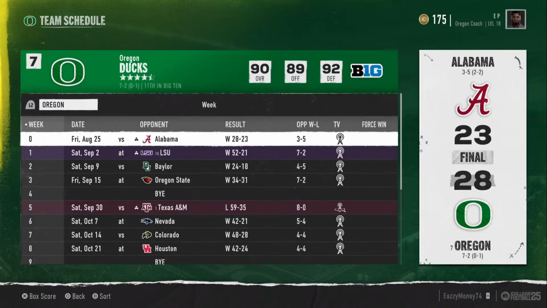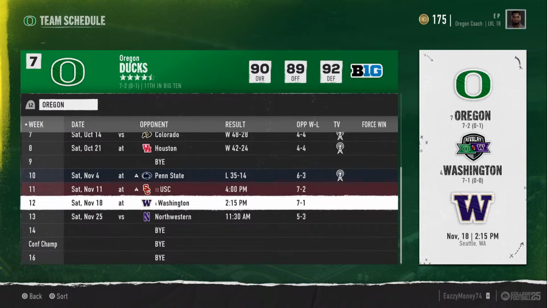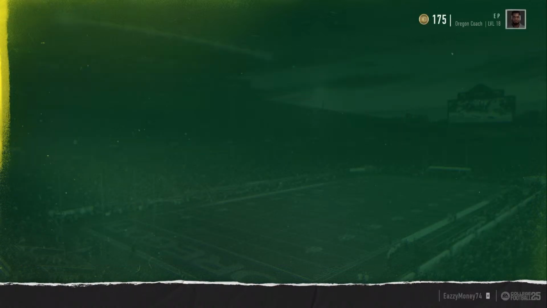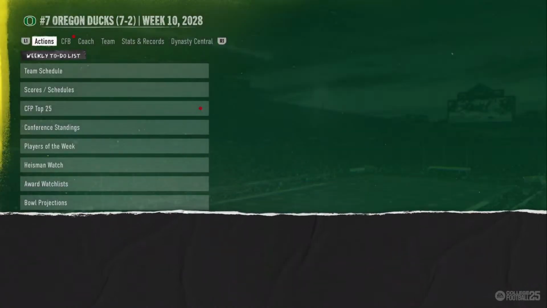Entering team schedule screen, 17 rows. Week 12. Entering Dynasty Hub screen.